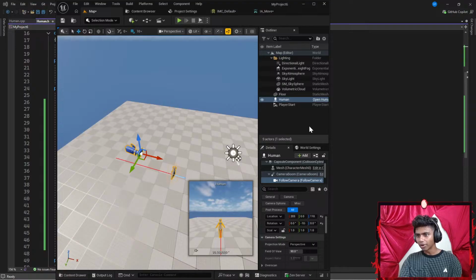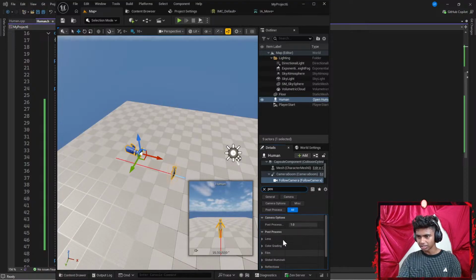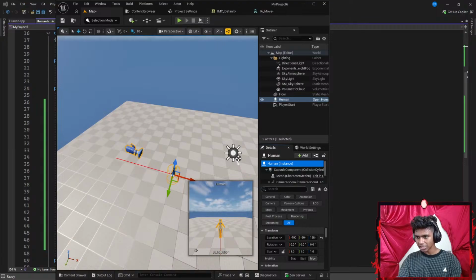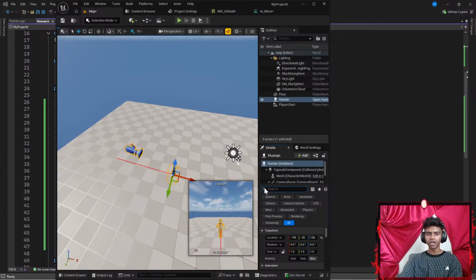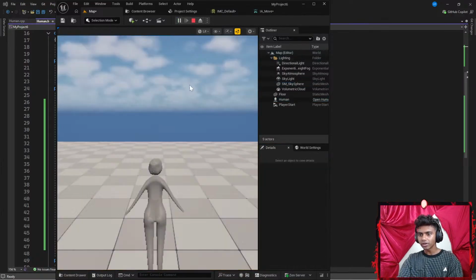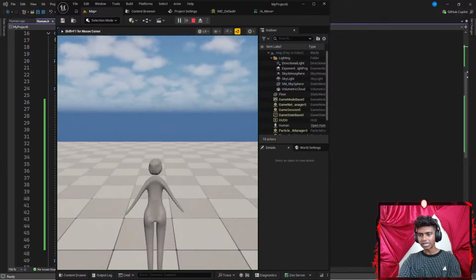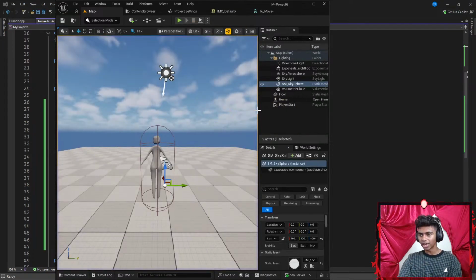There we go. Now, if I type something like possess. So there we go. Possess inside my humans instance. I'm going to go to my humans instance and type something like possess. My auto possess pawn is set at default, actually set at disable. I'm gonna change that to player 0 so I can see from my camera's point of view. That's it. Now let's run the code. There we go. So this is basically my mesh here. I cannot move my mesh just yet though. So I'm gonna escape that.